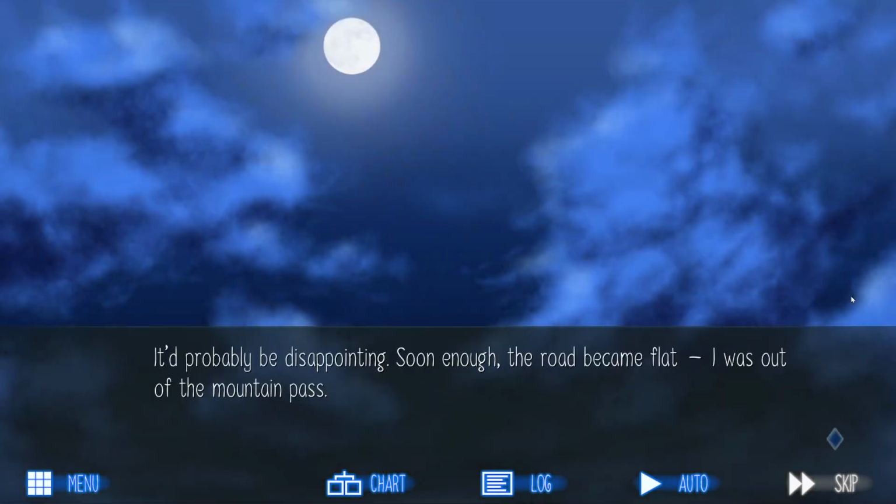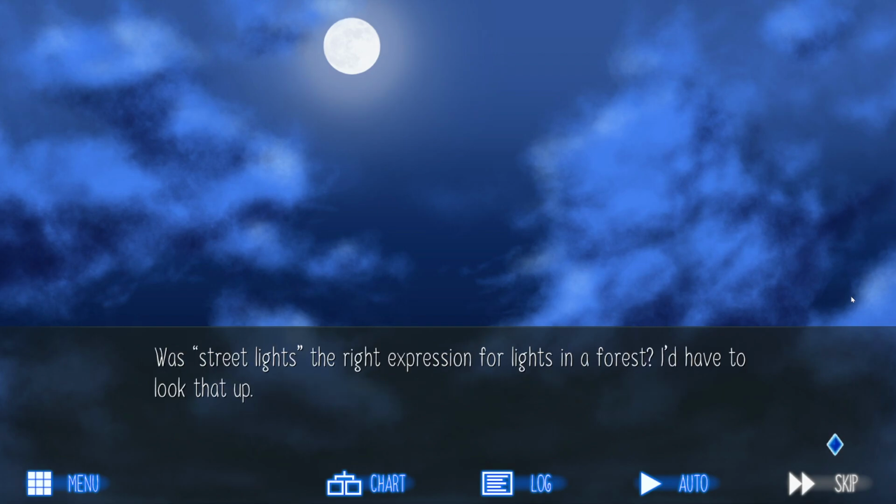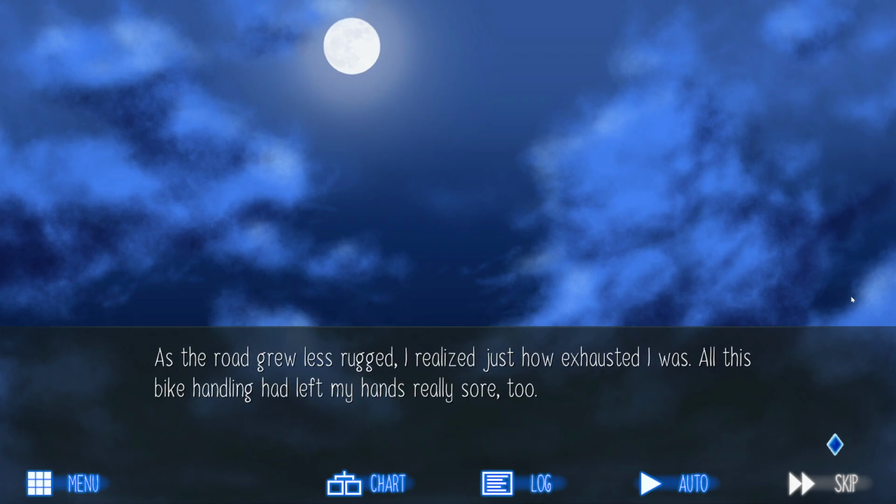It was really getting late at this point. Where would these roads take me anyway? It would probably be disappointing. Soon enough the road became flat. I was out of the mountain pass. The forests remained abundant though, so I still didn't see much. Even so, the streetlights and signs were enough to make me feel I was again nearing civilization. Was streetlights the right expression for lights in a forest? I'd have to look that up.